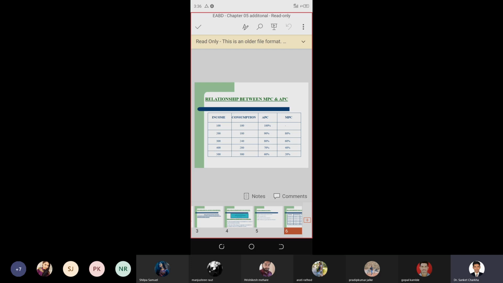So here APC reduces very gradually, but MPC reduces very fast. That is, APC takes a lot of time to increase or decrease, but MPC decreases or increases at a much faster rate. So MPC stands for an individual's consumption, but APC, that is, aggregate average propensity to consume, is for the entire population or the public at large, and hence at this stage the APC is more. So on accordingly, 400 and 500, 280 and 300 respectively. The percentages are 70%, 40%, 60% and 20% accordingly.